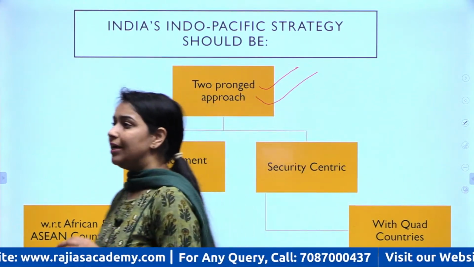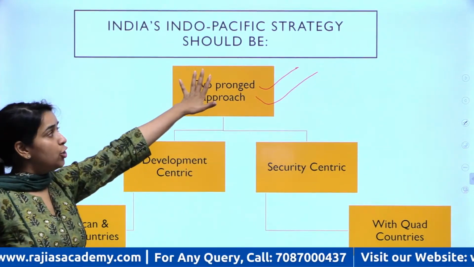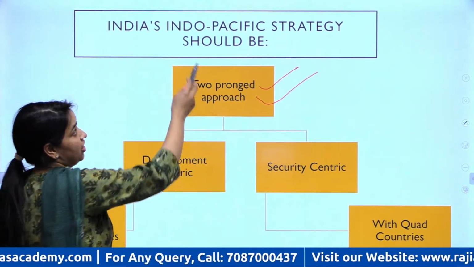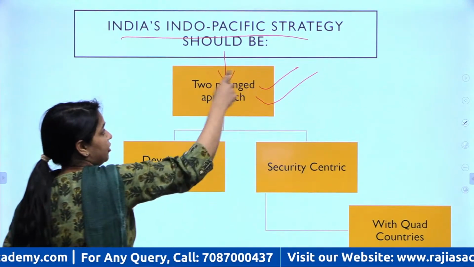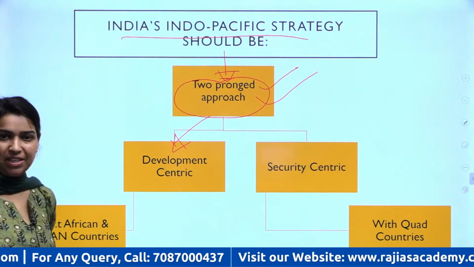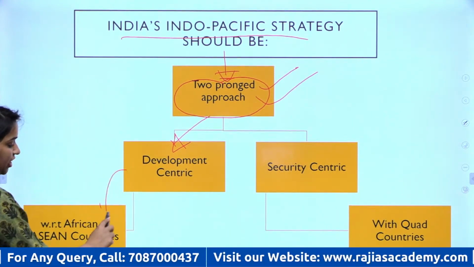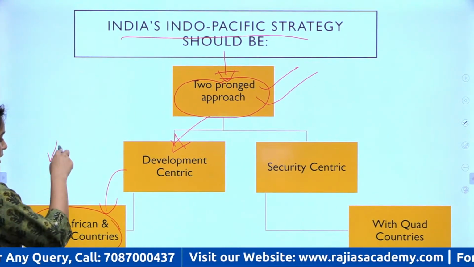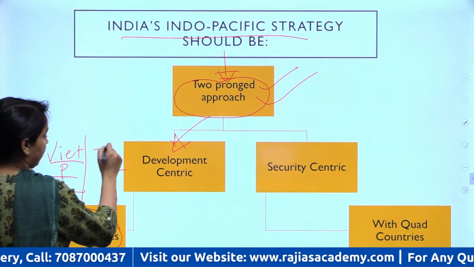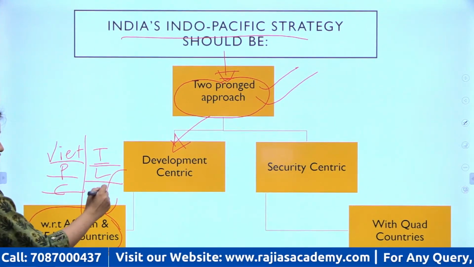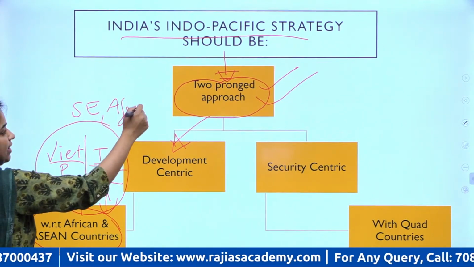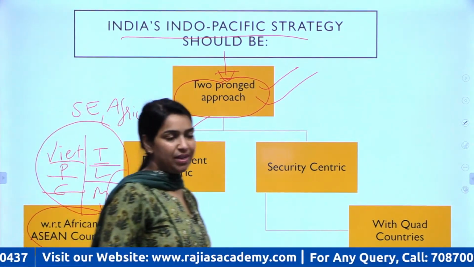India's strategy in the Indo-Pacific should be governed by this two pronged approach, which is a development centric approach towards the smaller nations like Vietnam, Philippines, Cambodia, Indonesia, Laos, Malaysia, all these Southeast Asian and African countries. There India needs to focus on development aspects.